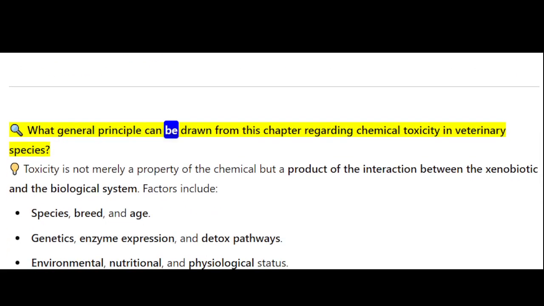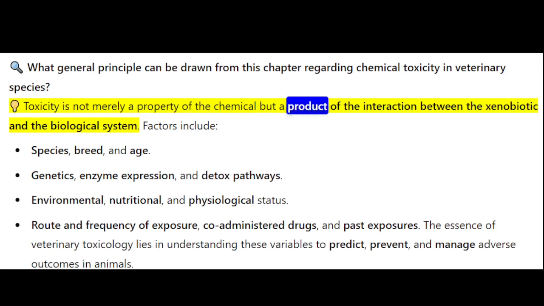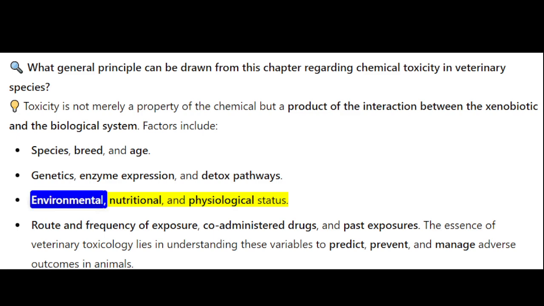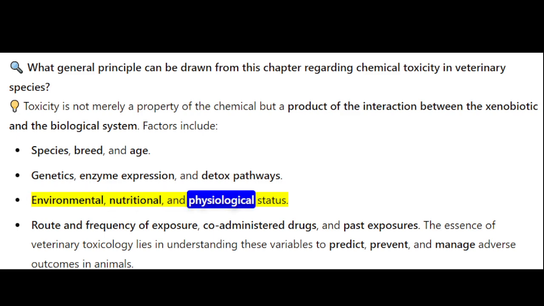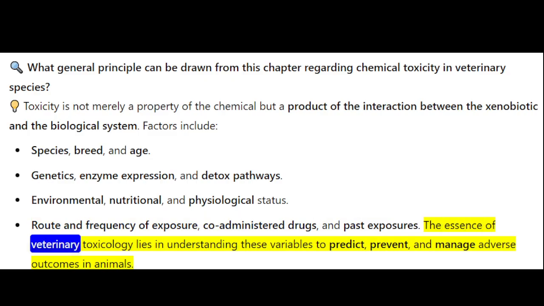What general principle can be drawn from this chapter regarding chemical toxicity in veterinary species? Toxicity is not merely a property of the chemical but a product of the interaction between the xenobiotic and the biological system. Factors include species, breed, and age; genetics, enzyme expression, and detox pathways; environmental, nutritional, and physiological status; route and frequency of exposure; co-administered drugs; and past exposures. The essence of veterinary toxicology lies in understanding these variables to predict, prevent, and manage adverse outcomes in animals.